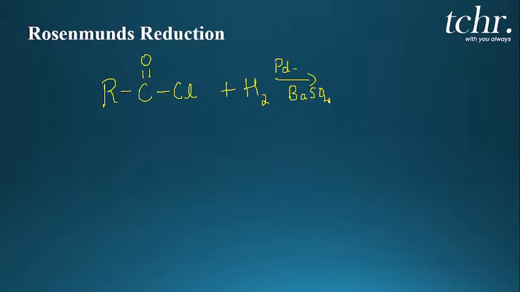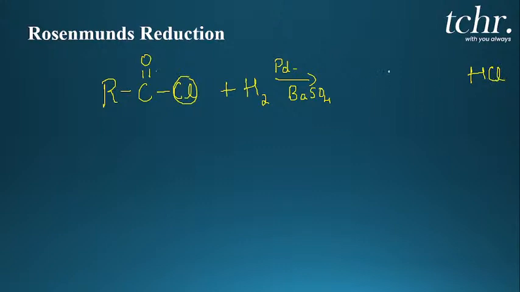So how do you add this hydrogen? It is very simple. What happens to this double bond, pi bond? Here the chlorine, Cl minus, will go with one H plus and you get a byproduct HCl.